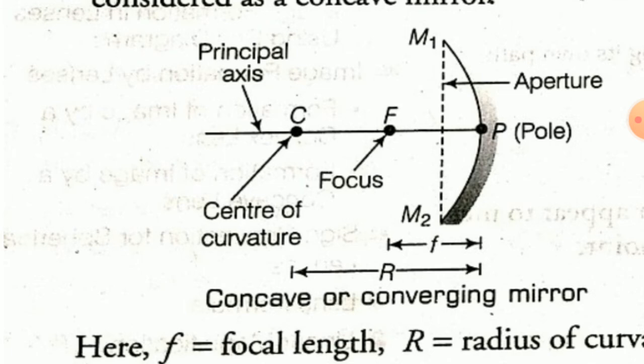Now the middle of P and C is the focus, capital F. From F, focus, to the pole, the distance is the focal length, small f. And the distance between the center of curvature and pole P is the radius R, capital R, the radius of curvature.